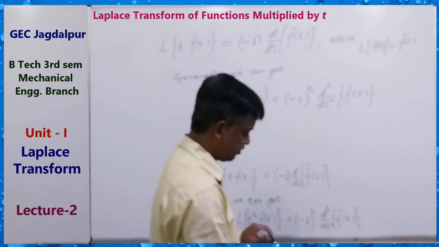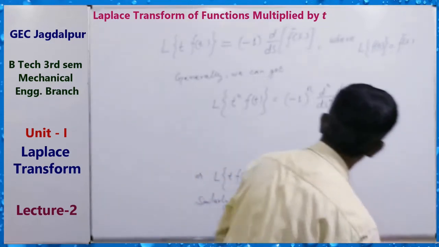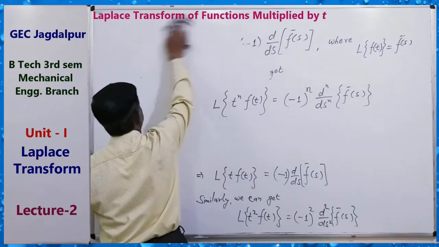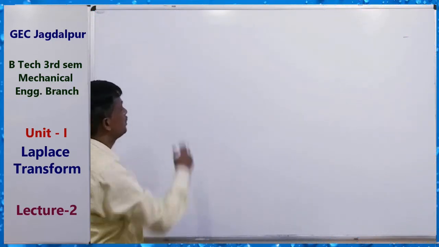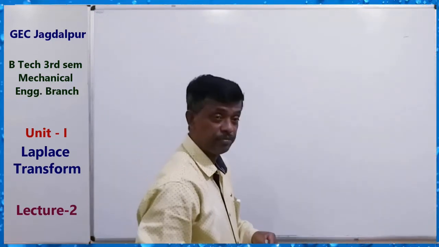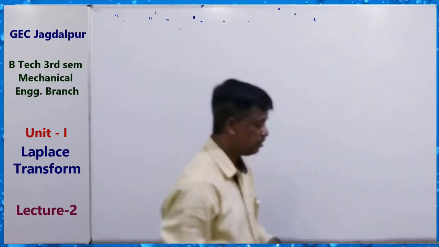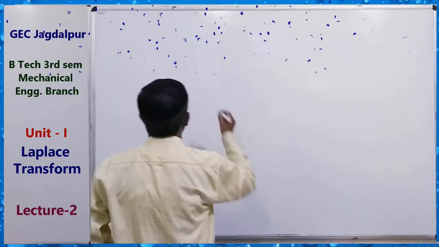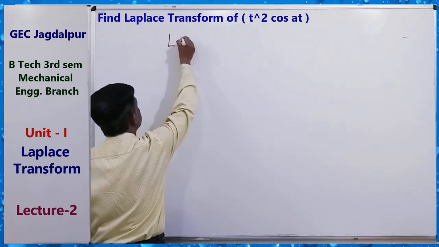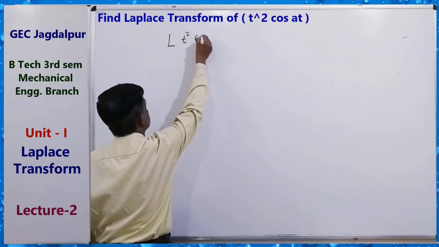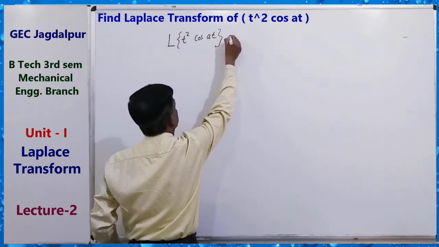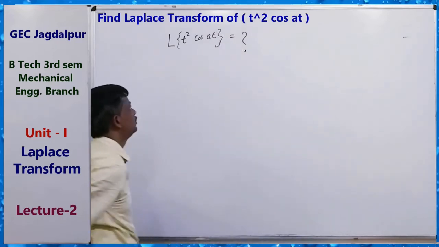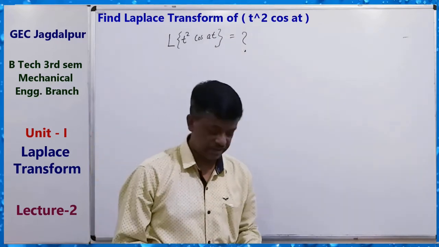Solving questions by using the Laplace transform of multiplication rule. So find the Laplace transform of t square cos at. Suppose we have to find this: the Laplace transform of t square cos at.